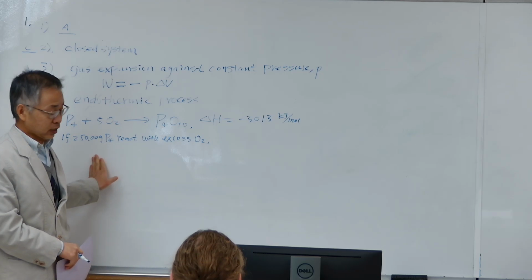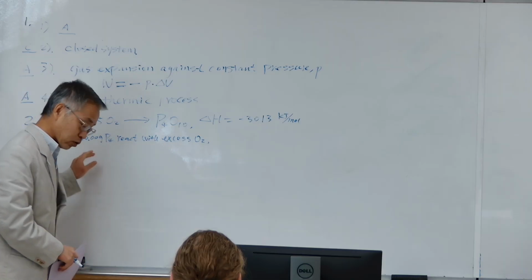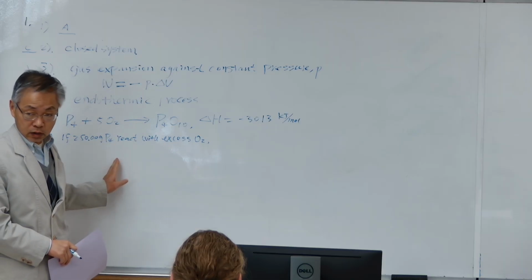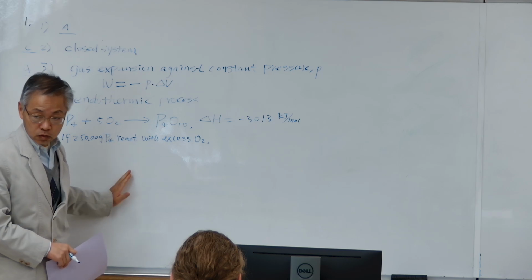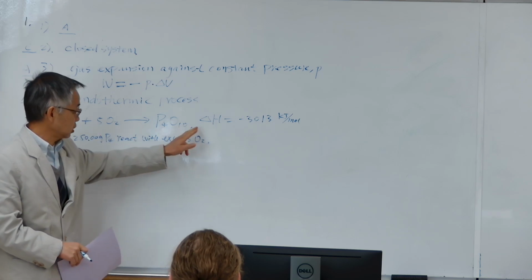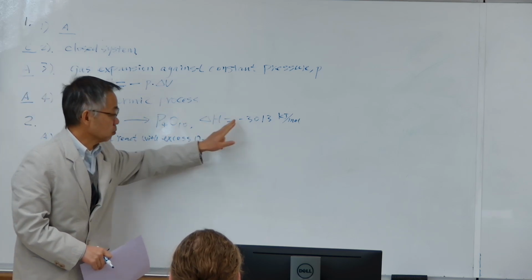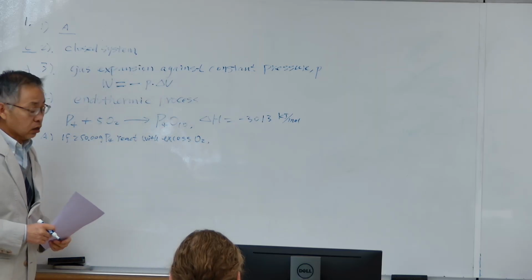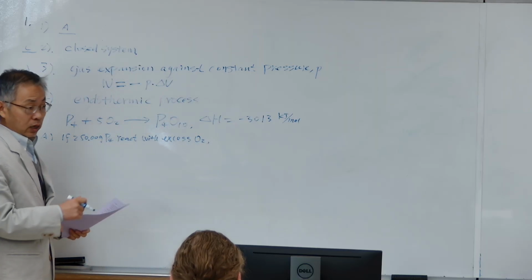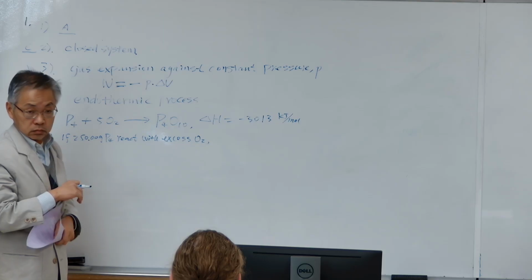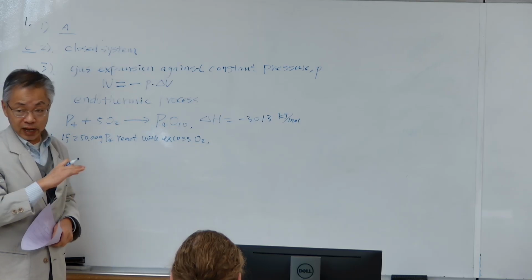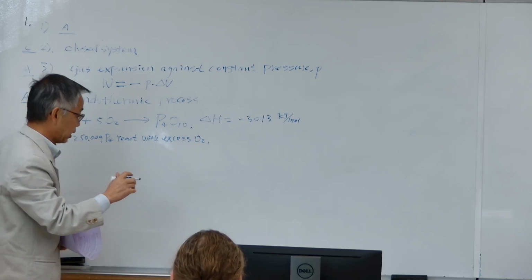Very clearly oxygen is in excess, so P4 is limiting. We just convert mass into moles first, because this balanced equation tells you every 1 mole of P4 produces this amount of heat. How can we convert mass into moles? I always wrote it in that corner many times, right? Mass divided by molar mass.